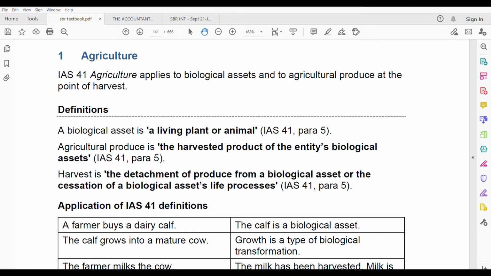But the reason I'm still uploading this one is that this is still in the financial reporting syllabus. Whatever is there in your financial reporting is assumed knowledge for your SBR. That means you should know about it, so that's why I'm giving it from that perspective. But in SBR, it's not there anymore. It's removed. This is the syllabus change from September 2021 onwards.